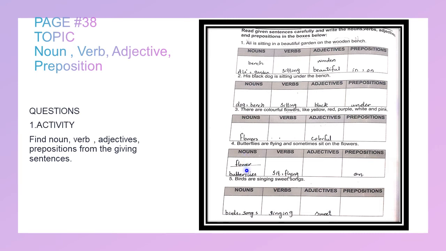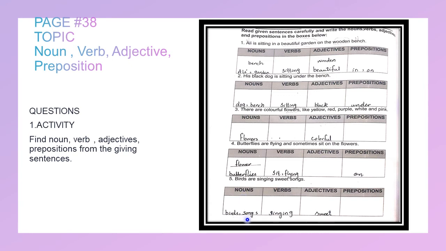Nouns: flower, butterflies. Sentence: Butterflies are flying and sometimes sit on the flowers. So here the nouns are flower and butterflies. Verbs: sit, flying. They sit and fly. These are both actions. There is no adjective over here and the preposition is on. Sit on the flowers. This is the location, on.